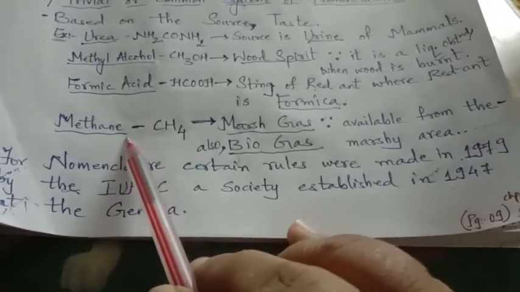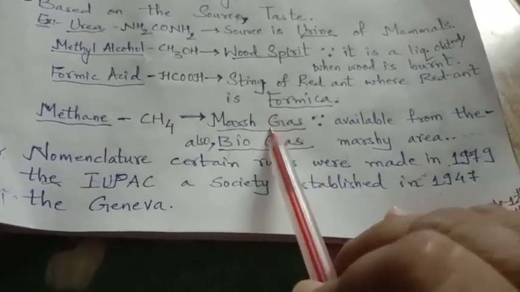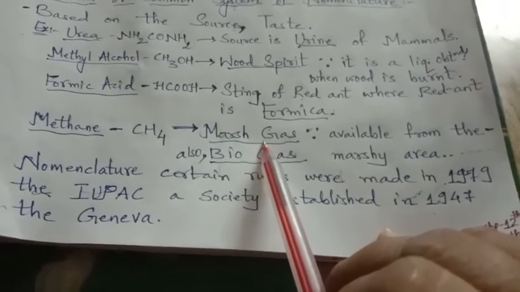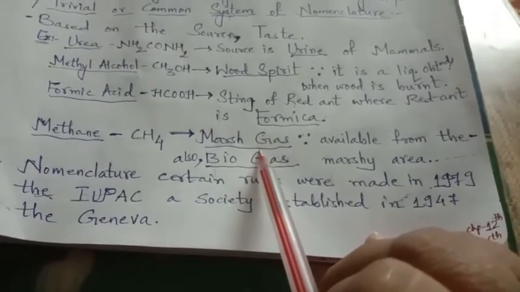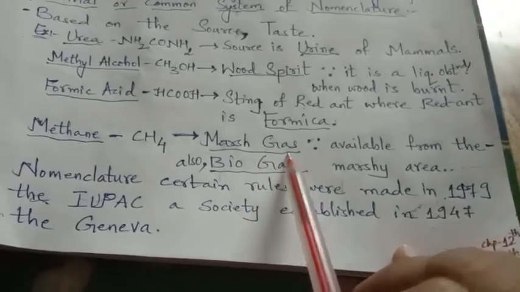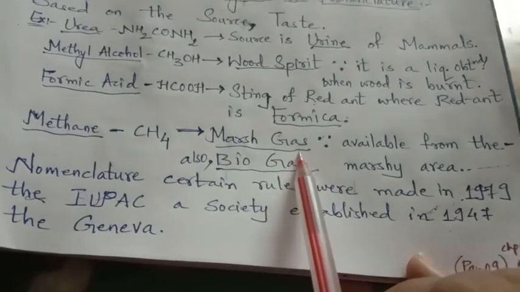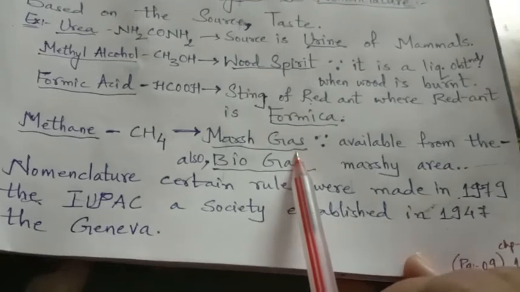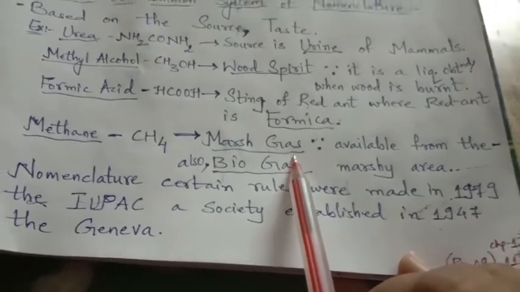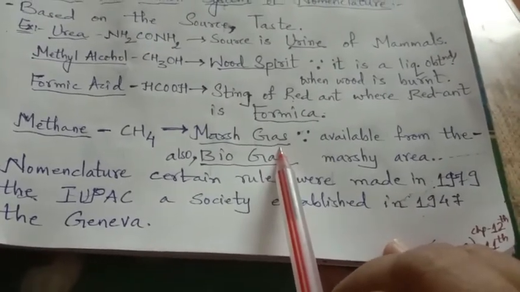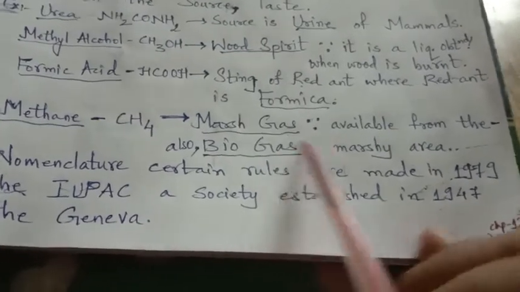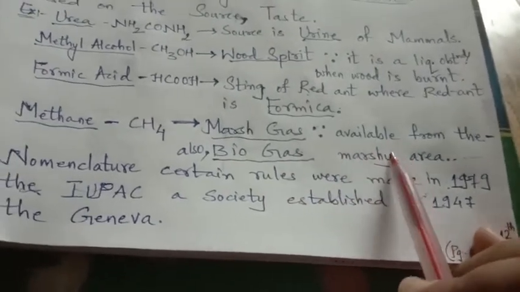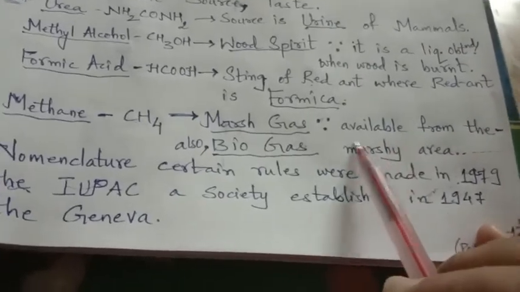Same with methane. Methane is considered marsh gas because this gas is produced in marshy areas, where mud, water, dry leaves, remnants of plants and remnants of the dead bodies of microorganisms are all dumped.